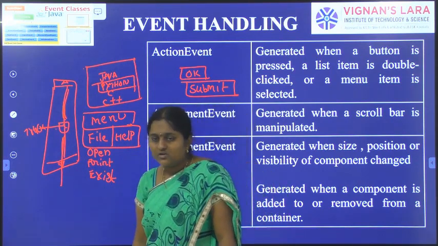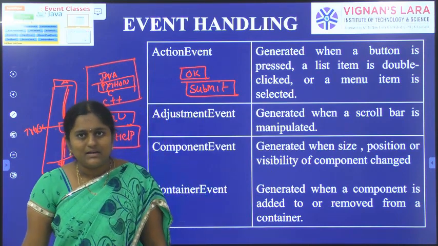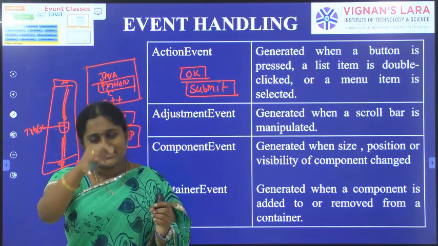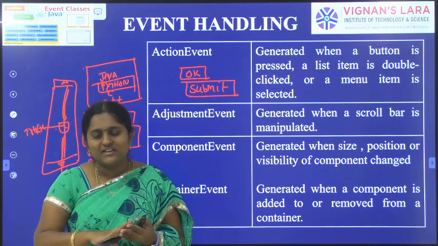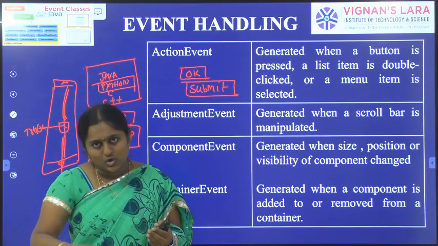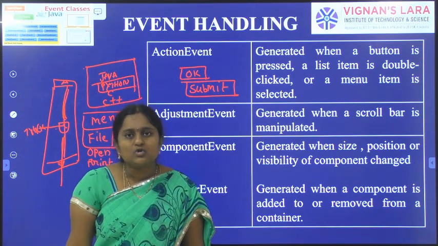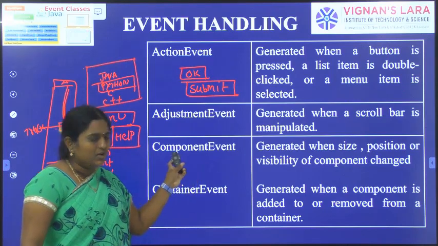You might be aware of this: whenever you read a document, on the right side a scroll bar is visible. When the text is larger than the component area, you can scroll up and scroll down. When I work with a scroll bar, an adjustment event could be generated.